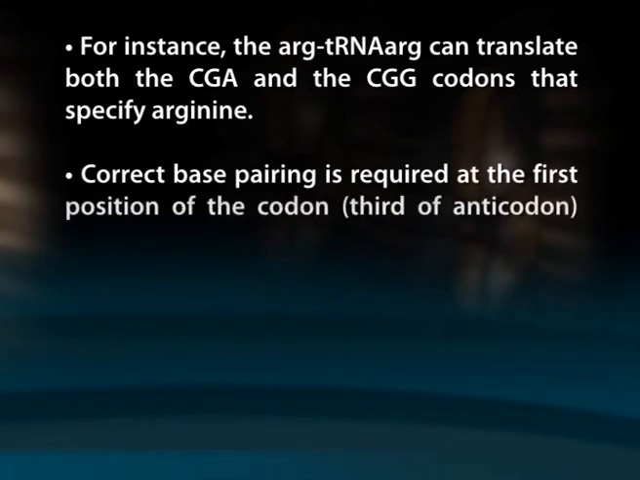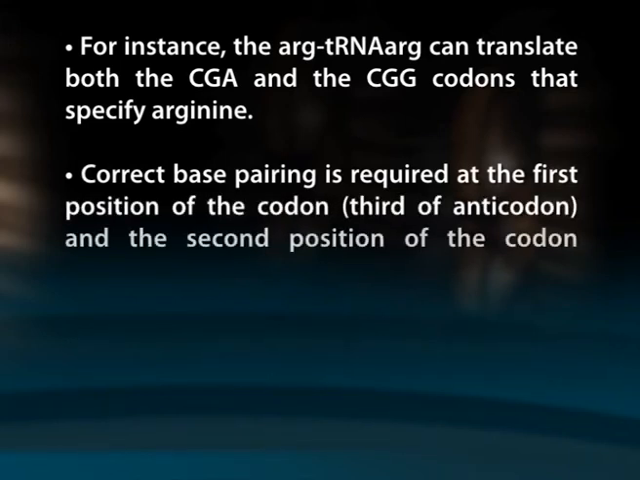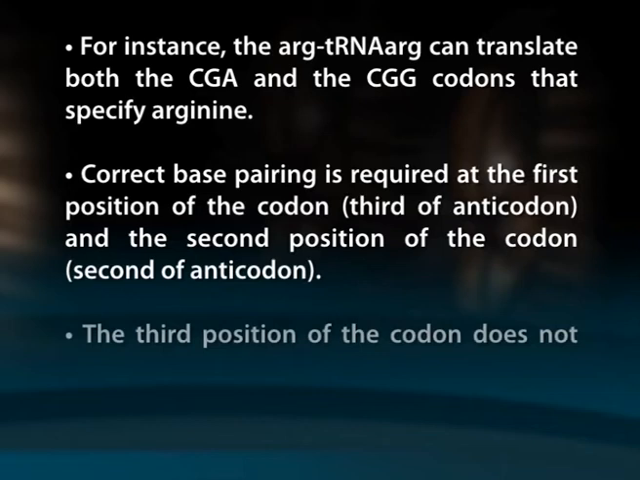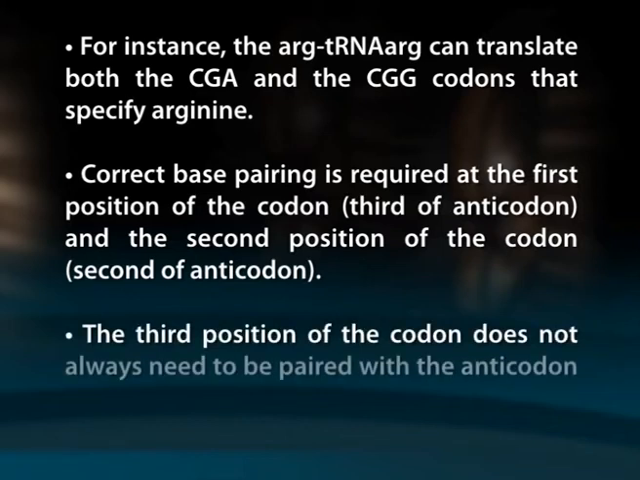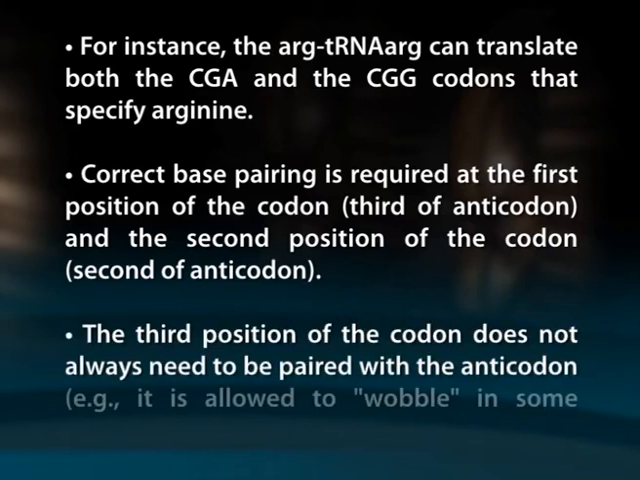Correct base pairing is required at the first position of the codon, that is, the third of the anticodon, and the second position of the codon, or second of the anticodon. The third position of the codon does not always need to be paired with the anticodon. For example, it is allowed to wobble in some cases. In most instances, the third base is the degenerate base. It is sometimes referred to as the wobble base.